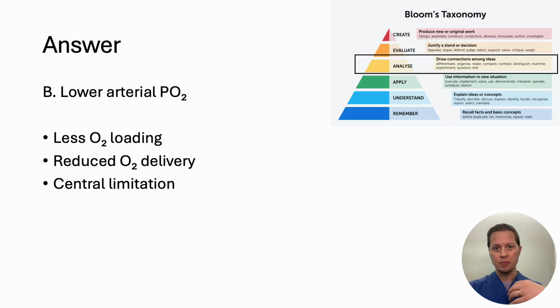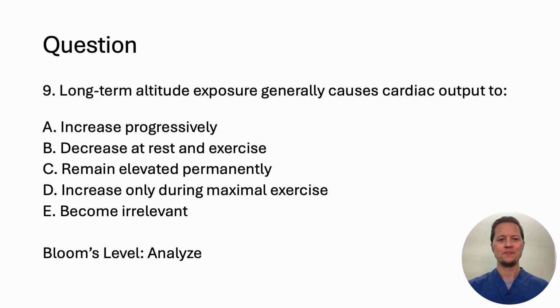That lower inspired PO2 reduces arterial O2 content, which limits your maximal oxygen delivery. I love fun facts, and another fun fact here related to physiology. At the summit of Everest, your VO2 max is estimated to be less than 25% of your sea level values. Even in elite climbers, you cannot get over this. You can't beat this. It is really tough air up there.